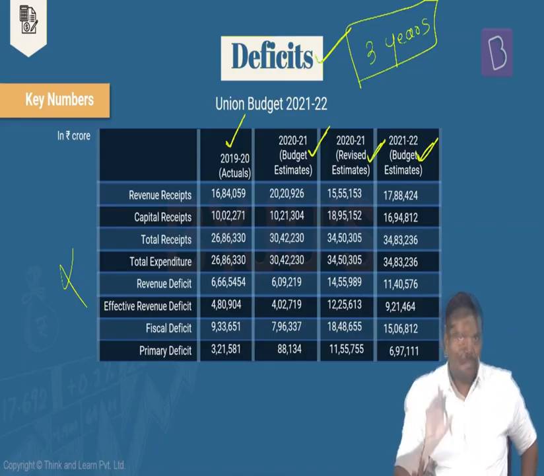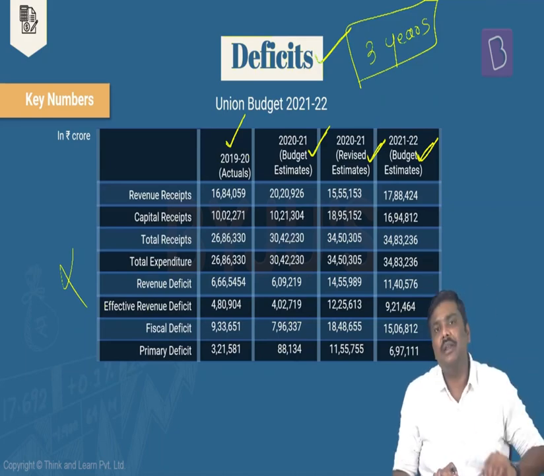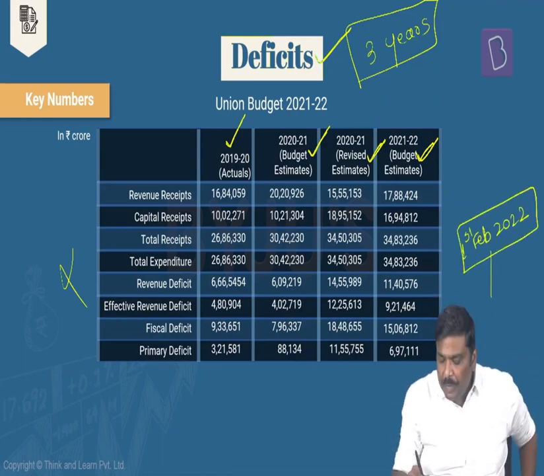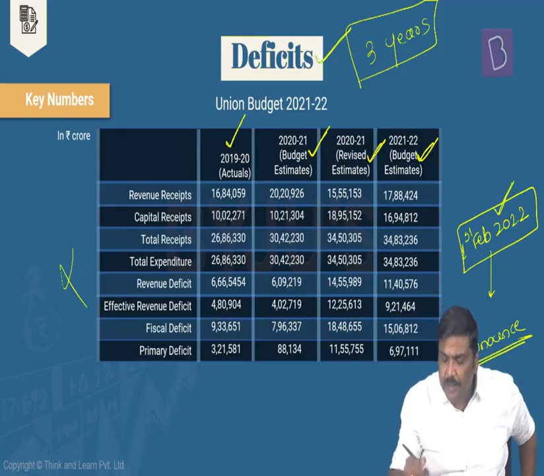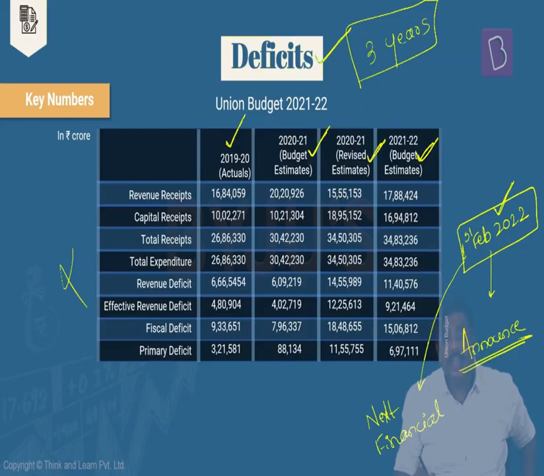So what is this? It is very confusing. Let's take a very simple example. Don't worry about this table. Now follow the next example. Imagine on 1st of February 2022, the government will announce a budget. As mentioned earlier, when the government announces the budget on 1st of February 2022, they will announce it for the next financial year. And the next financial year will be what? It will start from 1st of April 2022 and will go on till 31st March of 2023.